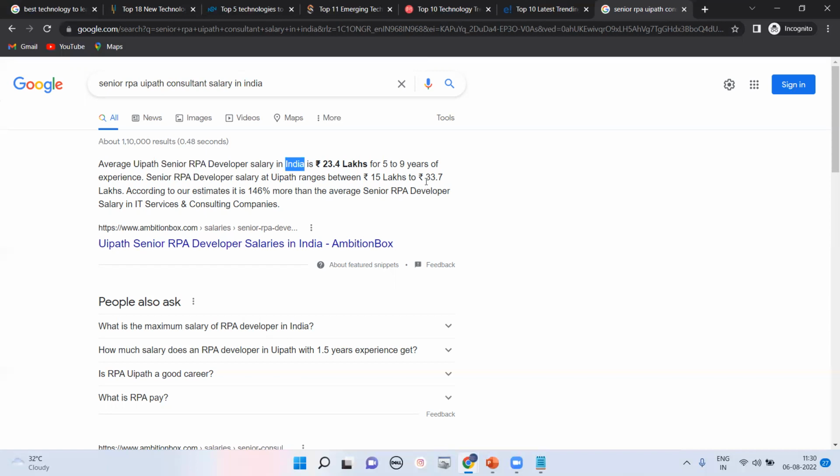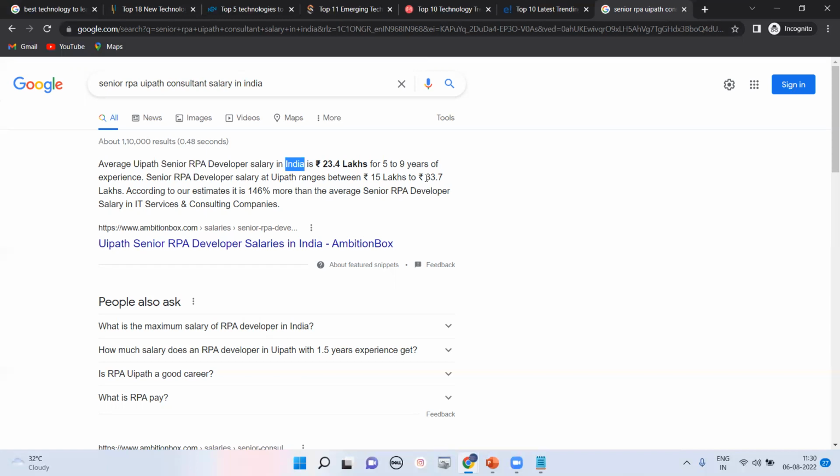But for a 34 lakh salary, definitely your experience should be good. Your latest salary should be good. Like, if your latest salary is 20 lakhs or 18 lakhs per annum, they can provide up to 34. But for a 34 lakh salary, definitely you have to work hard. You should have very good knowledge of the RPA part.